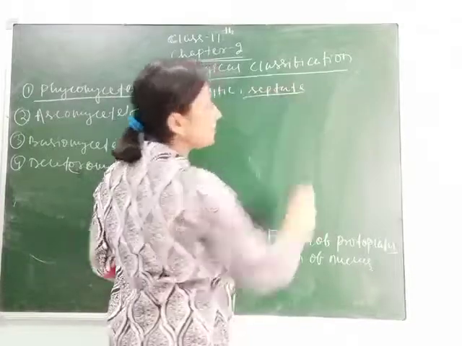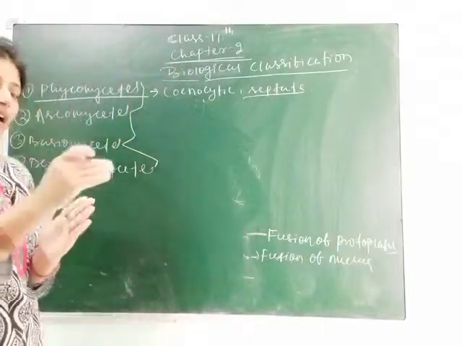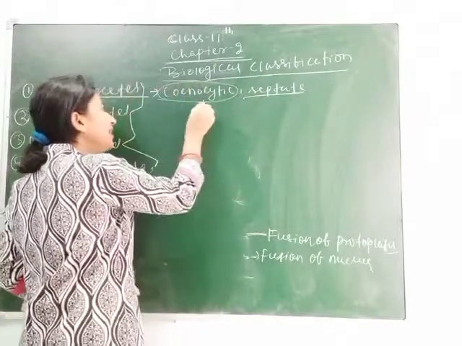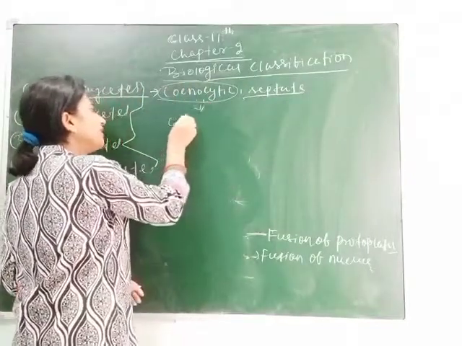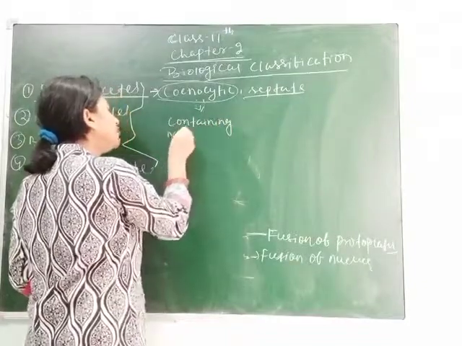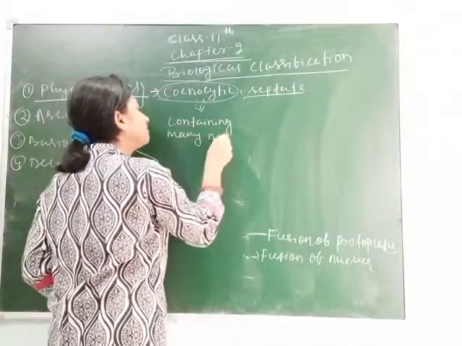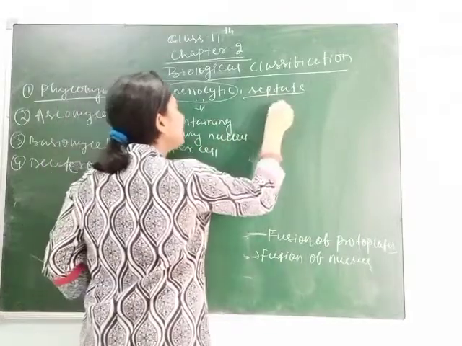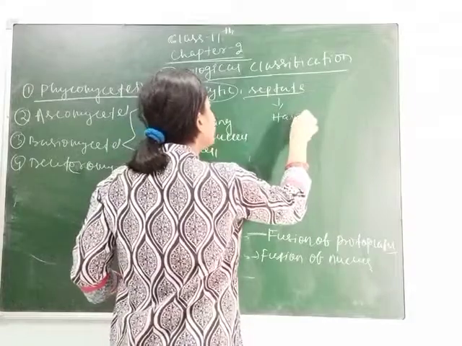Septate means having a separation wall between adjacent cells, and cenocytic means containing many nuclei per cell.